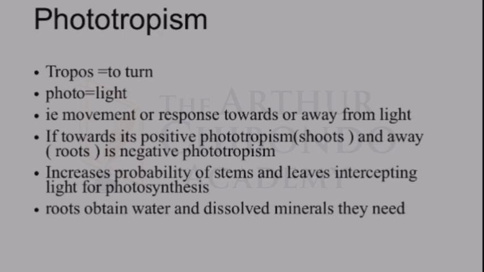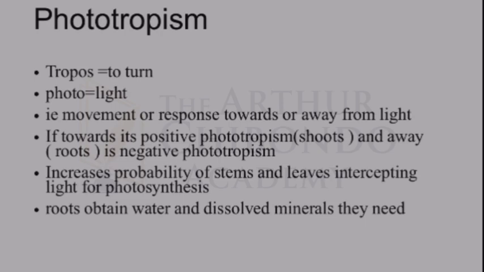How important is it? Because it increases the probability of the stems and the leaves to intercept light for photosynthesis. We understand that plants make their own food, right? So for this reason, they need to create an environment that favors photosynthesis, whereby you have production of glucose from carbon dioxide and water in the presence of sunlight. So the stems and the leaves, especially the leaves, should be exposed to sunlight so that they can make their own food. Okay, so that's why they're growing towards light, and I think you can appreciate this.